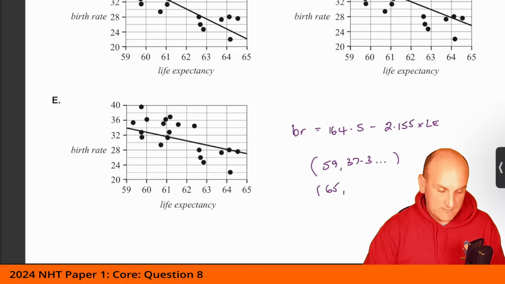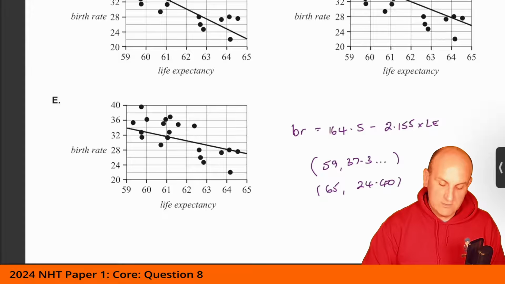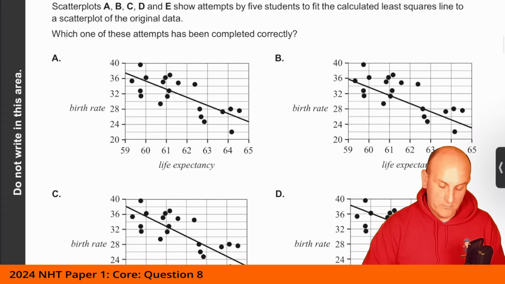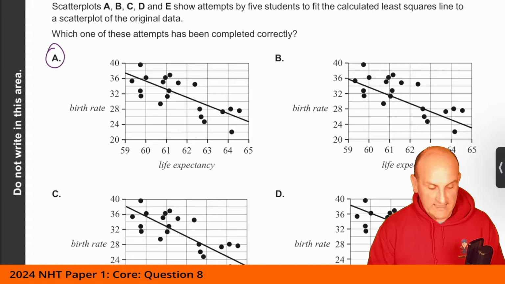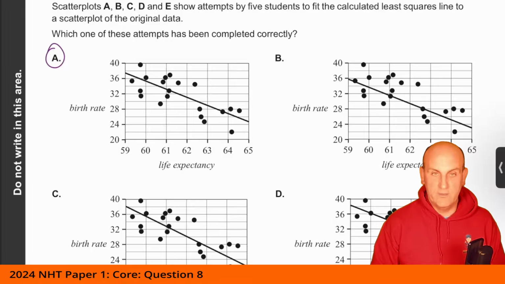If I put that into my equation, I get 24.40. And ultimately I'm just looking for the graph that at 59 is at 37.3 and at 65 is around 24.4. And again, if you have the paper in front of you, and hopefully you do, you'll be able to find out that A is going to be your correct answer, because that's the one that is the closest there. Fascinating question.